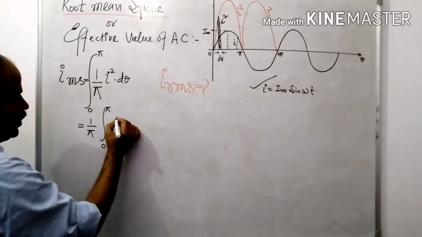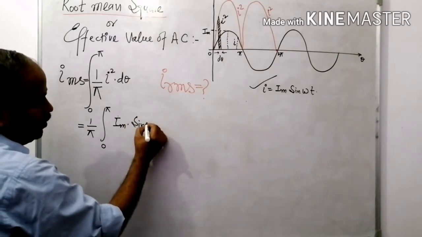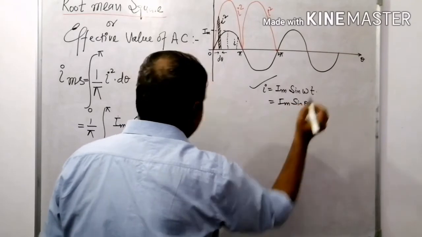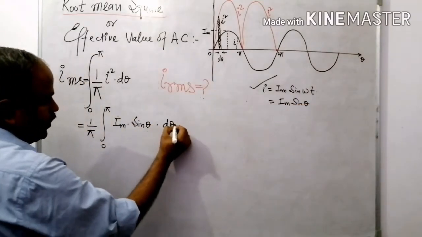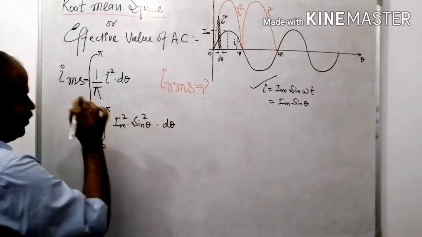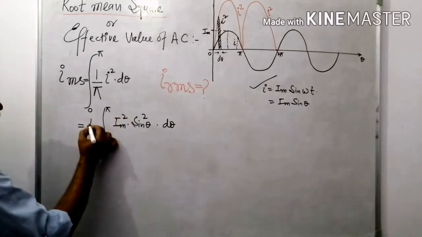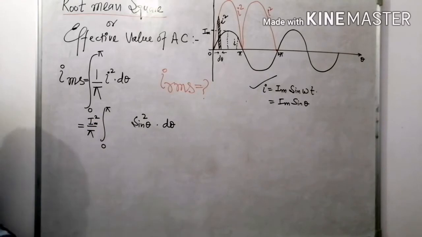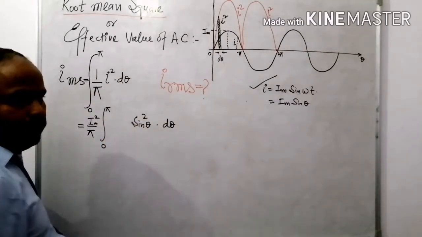It becomes I maximum sin omega t, that is nothing but sin theta, into d theta with square. Right? Take the common I maximum square. It becomes I maximum square divided by pi, integration 0 to pi, sin square theta into d theta.